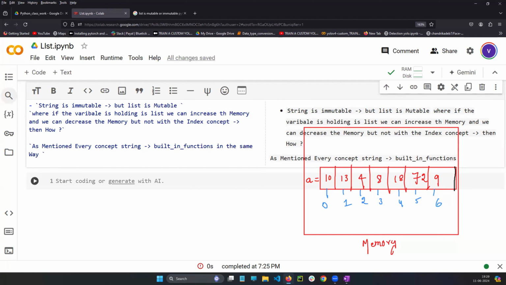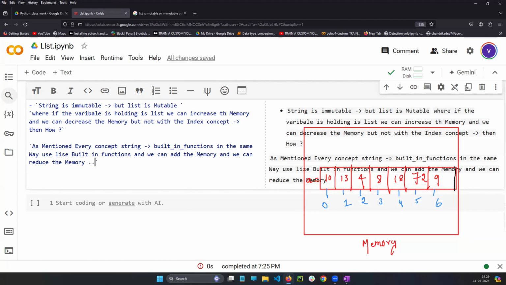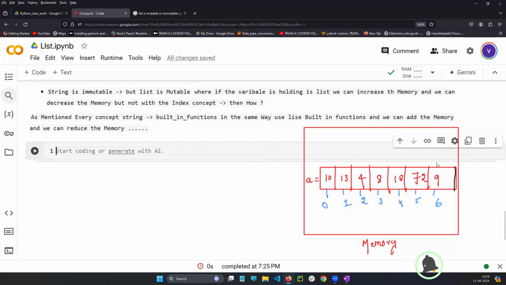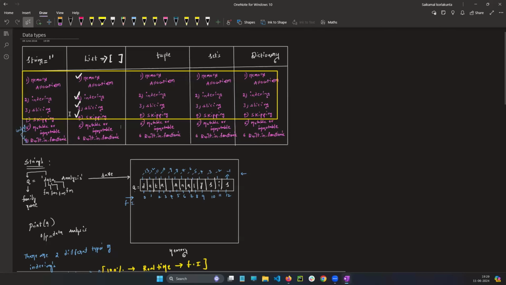In the same way, use the list built-in functions, and we can add memory and we can reduce the memory. You can increase and decrease in the list concept, but not using the index.